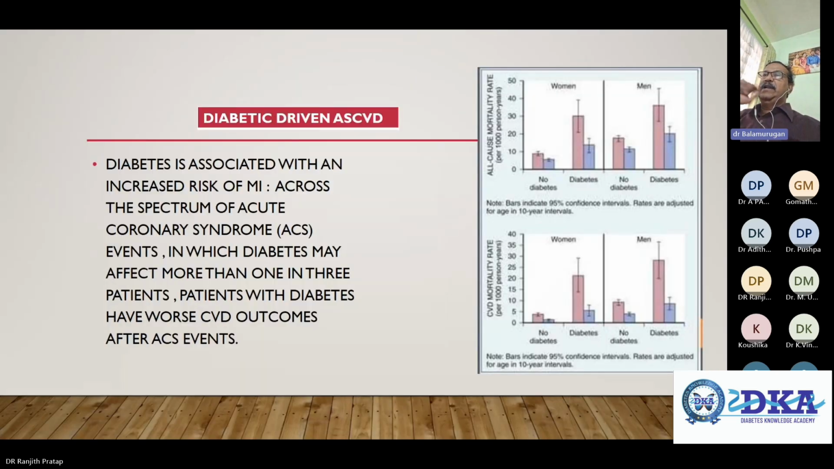So diabetes-driven ASCVD, you can see men and women, the all-cause mortality per 1,000 person years. On the left-hand side there's no diabetes, and on the right side diabetes, and obviously the risk is higher in people with diabetes. So diabetes is associated with an increased risk of MI across the spectrum of acute coronary syndrome, in which diabetes may affect more than 1 in 3 patients. Patients with diabetes have worse CVD outcomes after the ACS event.